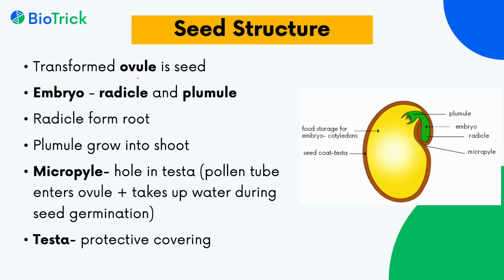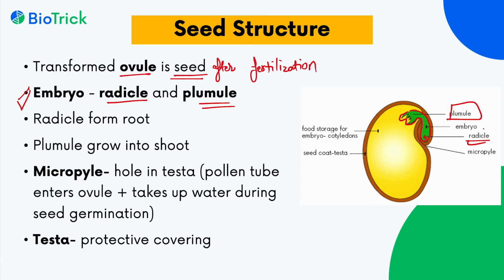So we just discussed that the ovule transforms into a seed after fertilization. After fertilization, it is important to write here. And the seed has an embryo in it. This is the embryo, the complete green one. And the embryo has two parts, radicle and plumule. The lower portion is the radicle and the upper portion is the plumule.